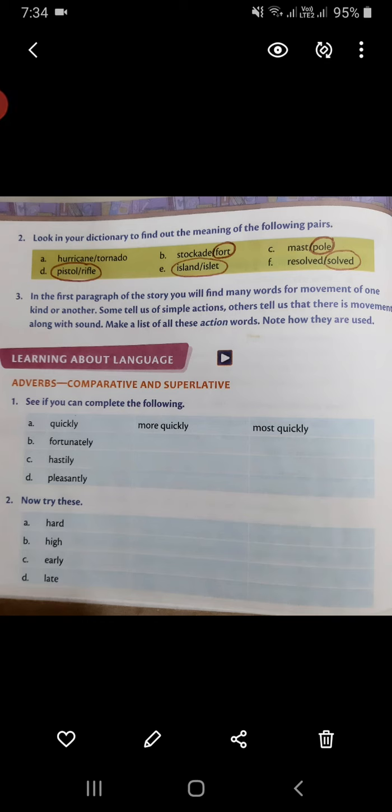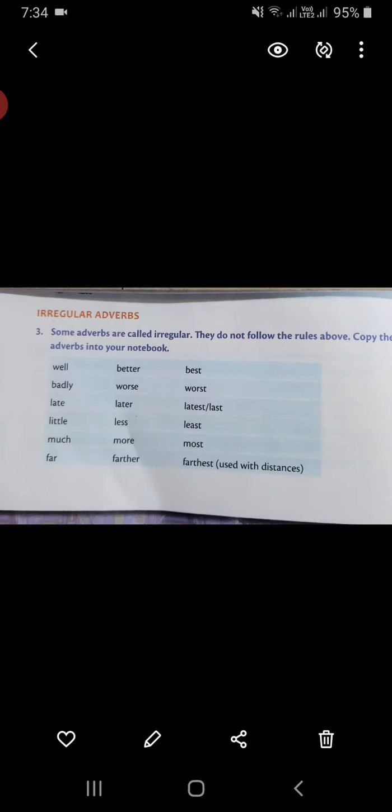Now there are adverbs which are irregular. Some adverbs are called irregular adverbs. So you can see on your screen, they do not follow the rules above, like we did for fortunately, more fortunately, most fortunately. Then we tried hard, harder, hardest, high, higher, highest. So these are irregular adverbs. For example, if I take the first word, well, I will not say well, weller, wellest. No, it will become well, better, best.